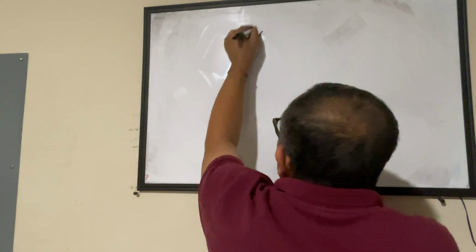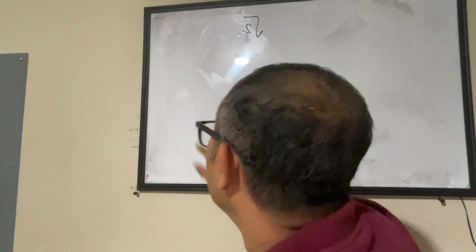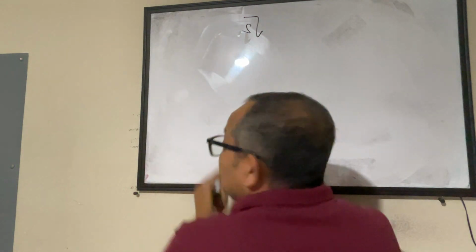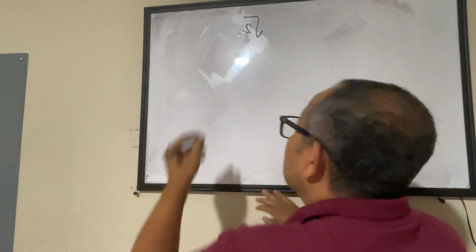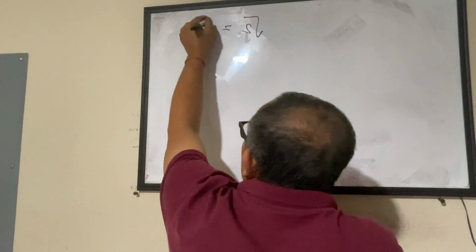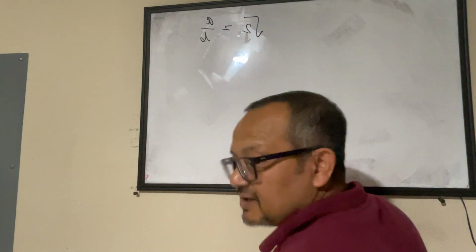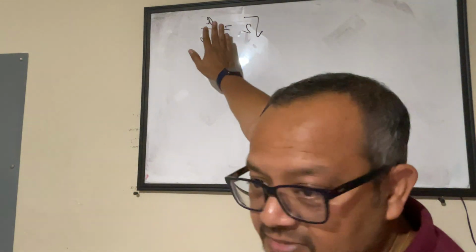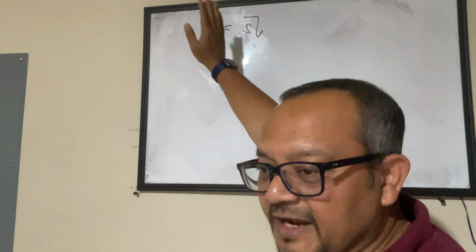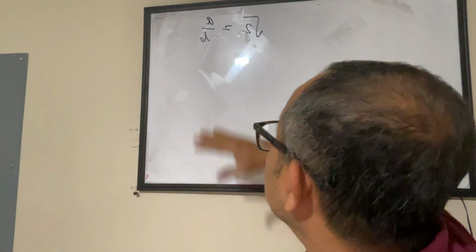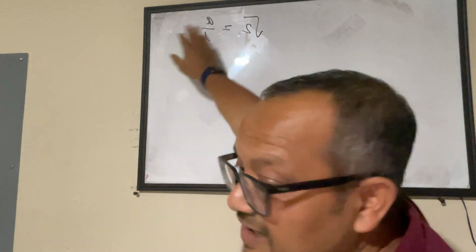I'm saying square root 2, we have to prove that this is an irrational number. But let's assume that this is not irrational, this is a rational number, okay? Let's assume that. Let's go against the wind. I'm saying that this is a rational number, A and B. So square root 2 equals A by B. I'm trying to prove myself wrong and say that this is not an irrational number, this is a rational number.